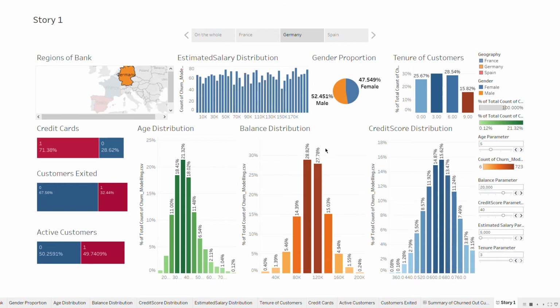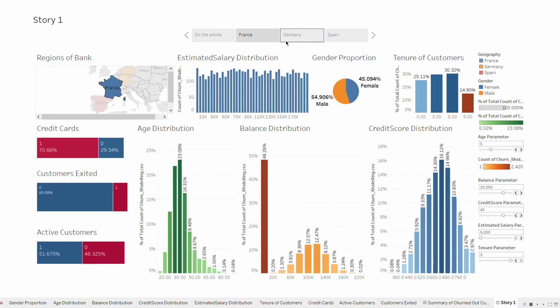So that might be one of the reasons, that the cost of living might not be that high in Germany. Since it has some proportion of middle-aged people, they might have got settled, and they might have had some balance in their account, which is resulting in the balance distribution. So our insight is quite going in the right direction.